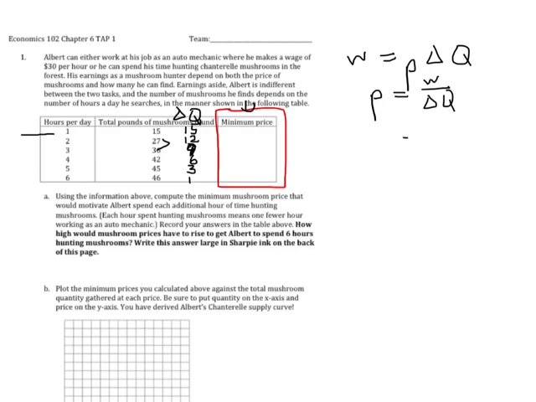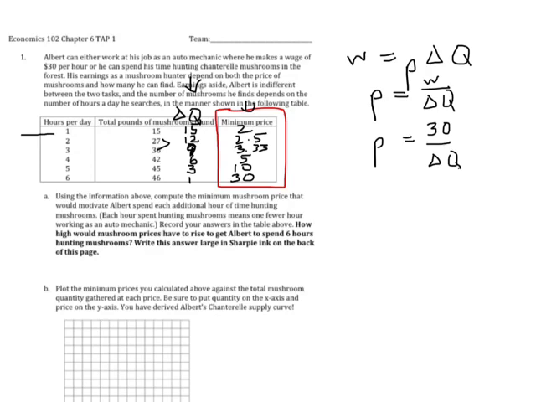So notice that we know wage is stuck at 30 for this example. So I can just say 30 divided by delta Q, where delta Q comes from this column. So 30 divided by 15 is 2. 30 divided by 12 is 2.5. Divided by 9, it's 3.33. And divide by 6, 5. Divide by 3, 10. And then to get Albert out in the woods hunting mushrooms for all 6 hours, price would have to be way up at 30.